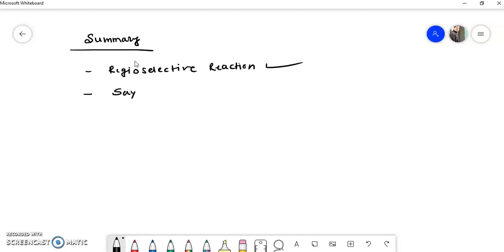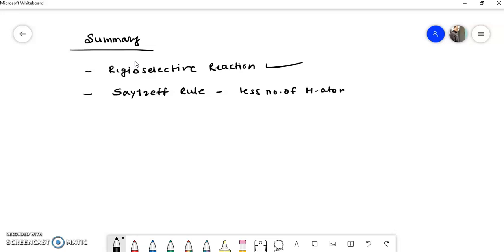Then we have seen what the Saytzeff rule is. When there are two possibilities, when there are two beta carbon atoms, then hydrogen is eliminated preferentially from that beta carbon which has fewer hydrogen atoms. So remember this.